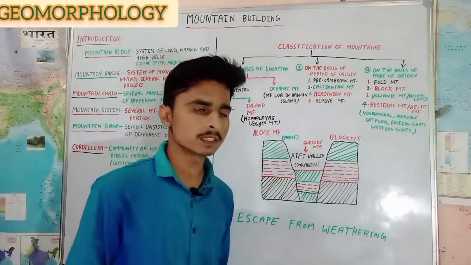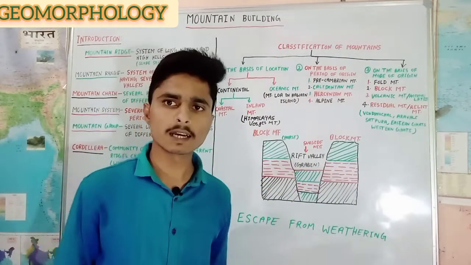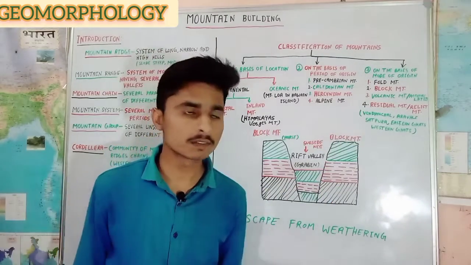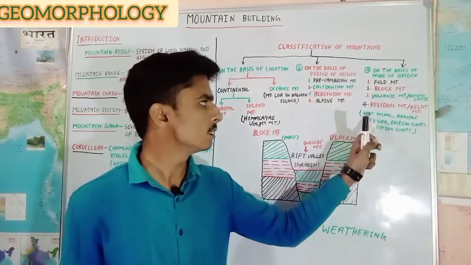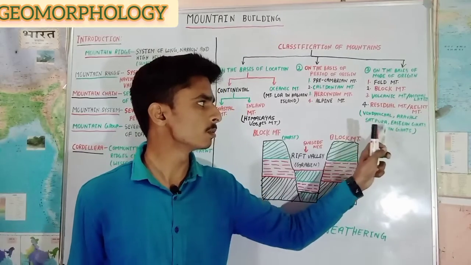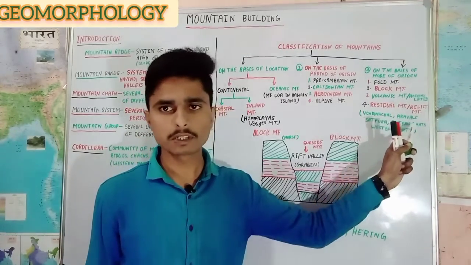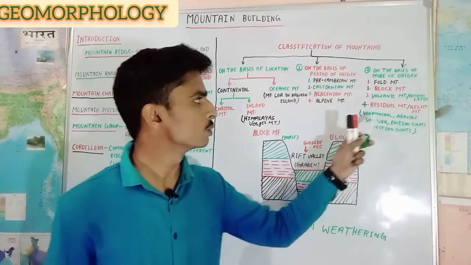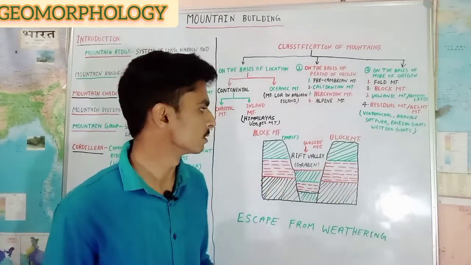These portions which escape from weathering are called residual mountains or relict mountains. Examples are the Vindhyachal ranges, Aravalli ranges and Satpura ranges, and also the eastern and western Ghats of India. That is about residual mountains or relict mountains.